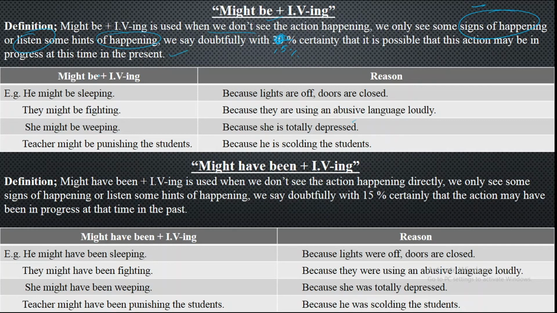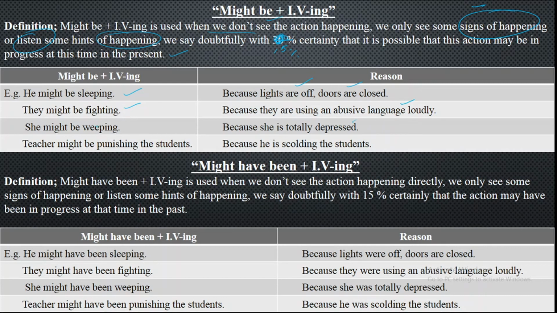Now, example of the same, might be plus the ing form. He might be sleeping. Now you cannot see him while sleeping, but you have got the reason behind it. What can be your doubt about it? Because lights are off. This is one sign. Doors are closed. Clear. That is what you say, that he might be sleeping. Next, we have got they might be fighting. Now, you cannot see them while fighting, but you say because they are using abusive language loudly. So they might be fighting.